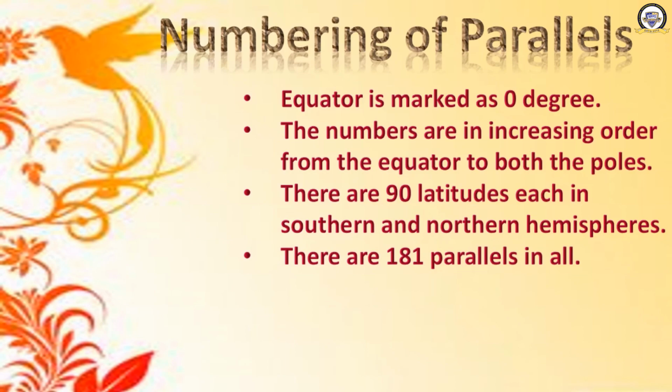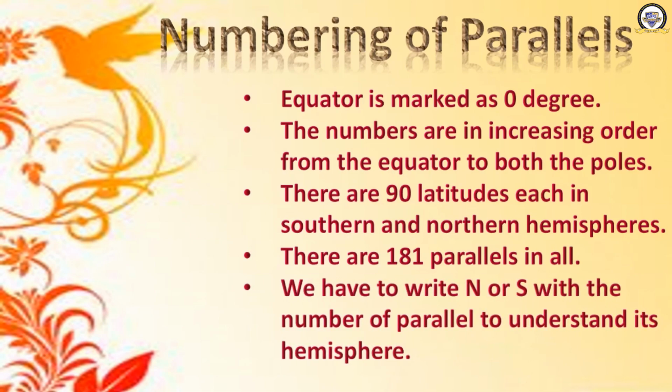Where did you get this one? We have to add the equator also. Equator 1. Then 90 on the top. Then 90 on the south. So what is the number now? 181 parallels are there on the earth.